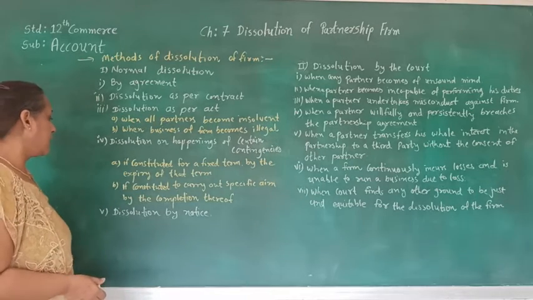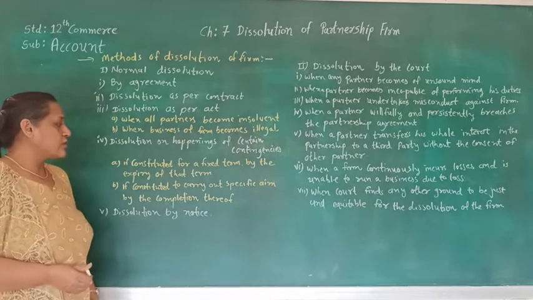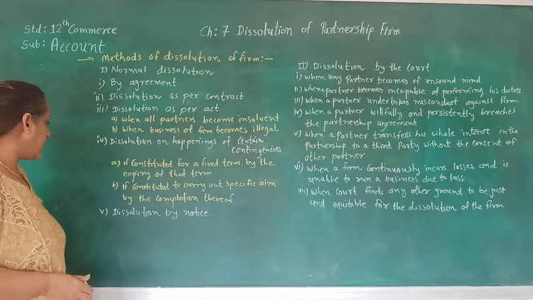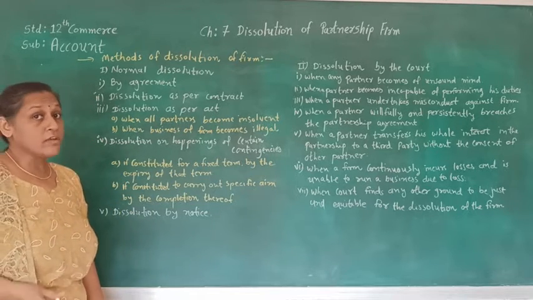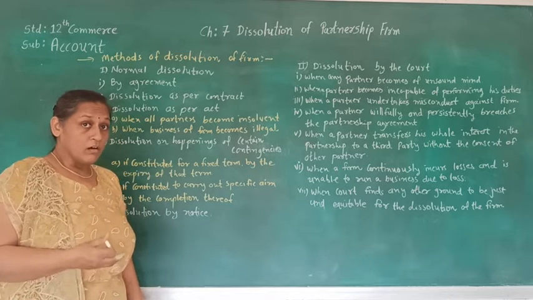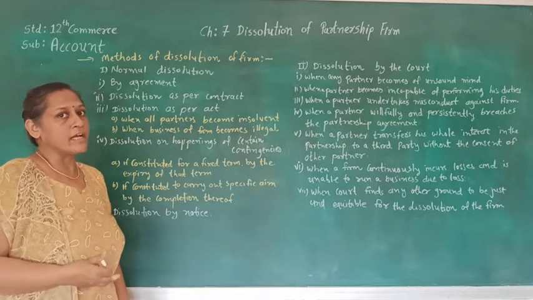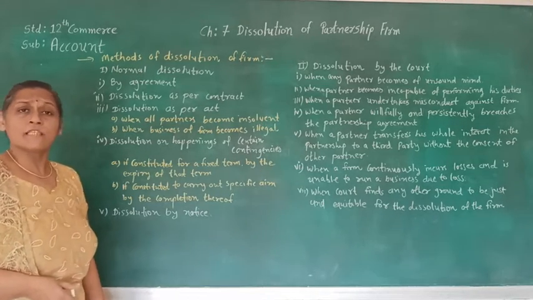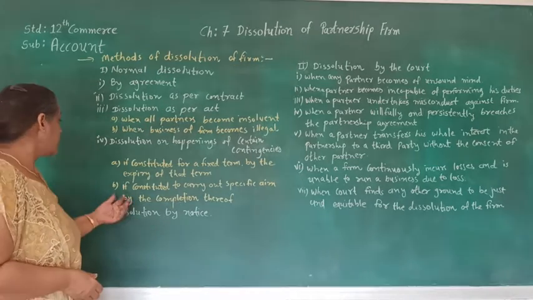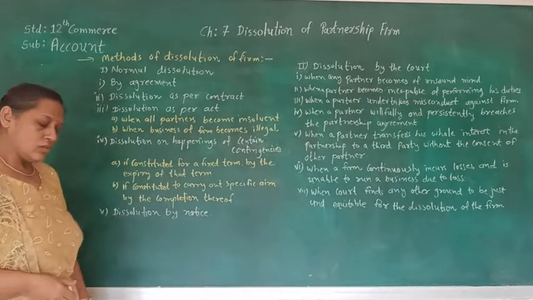The second one is if it is constituted to carry out a specific aim, by completion of that aim. If there is a partnership for a particular aim and that aim is finished, in that case also the partnership is dissolved, and that dissolution is called normal dissolution.